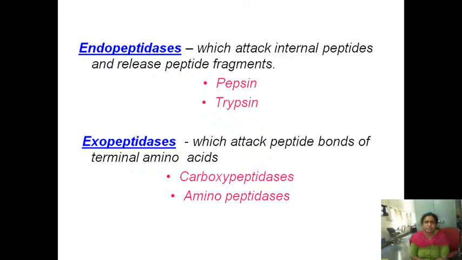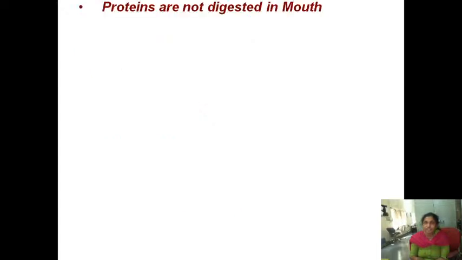Then coming to the exopeptidases, these catalyze the peptide bonds either from the C terminal or from the N terminal. There are two enzymes under exopeptidase: carboxypeptidases and aminopeptidases. What do you mean by carboxypeptidase? This enzyme catalyzes the peptide bond from the C terminal. Aminopeptidase means it catalyzes the peptide bond from the amino terminal.